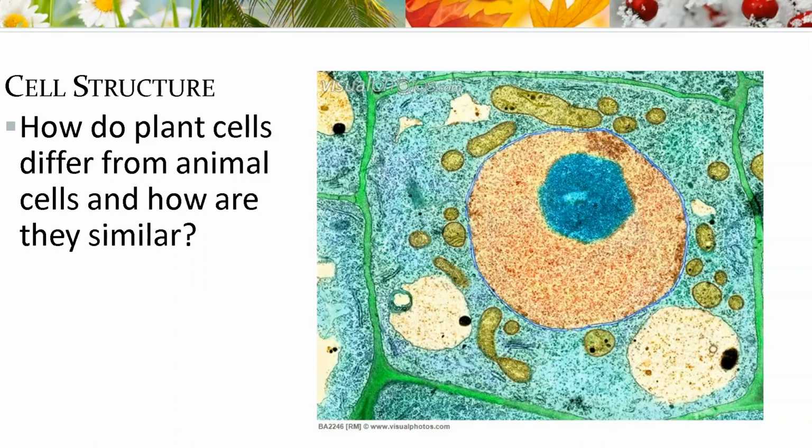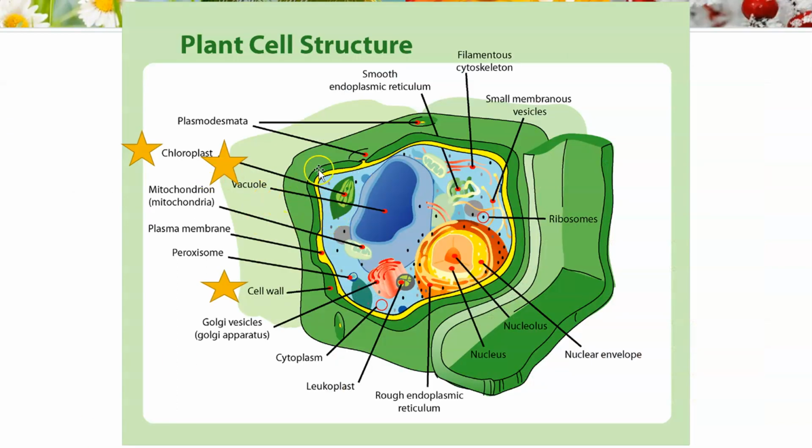Well, plant cells are eukaryotic, so that's not how they differ. But it contains chloroplasts and a cell wall. We do not, as animals, contain that. So here's a great picture here to kind of pause and look at. But here's a plant cell. So what I put stars by is really where the differences are. The cell wall, we don't have a cell wall.